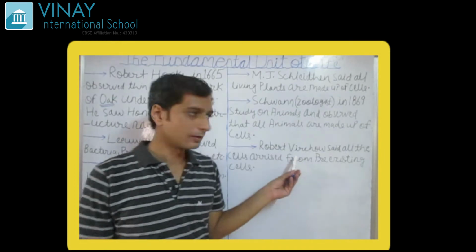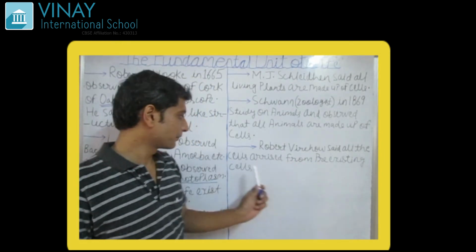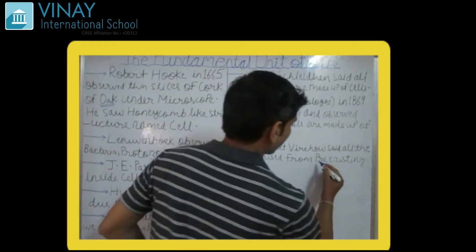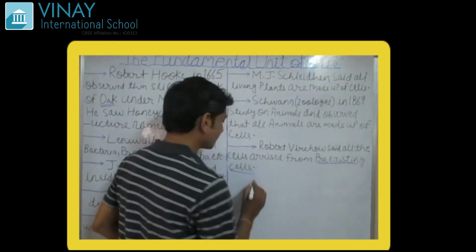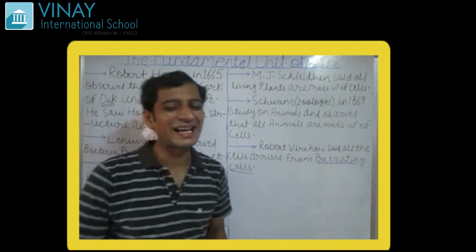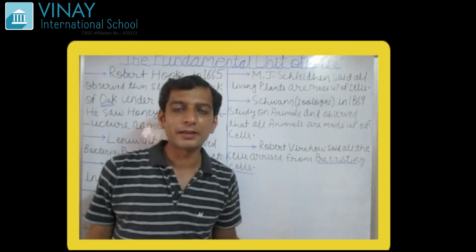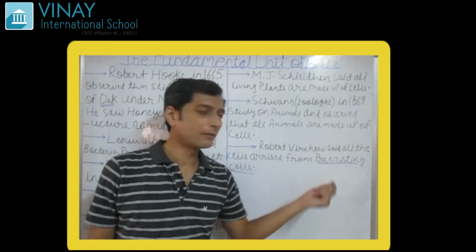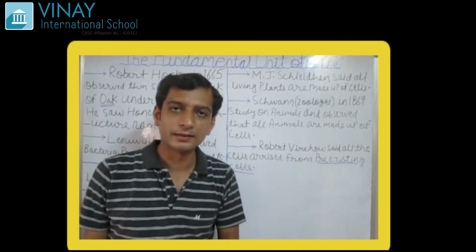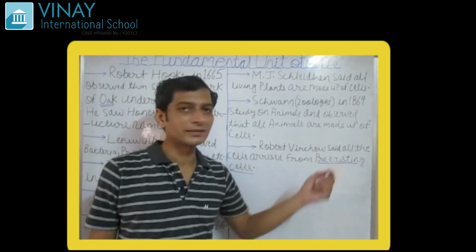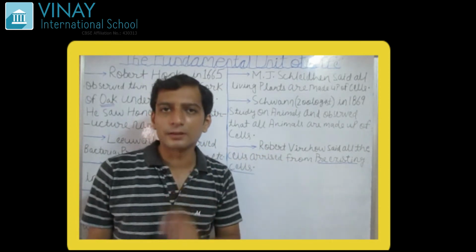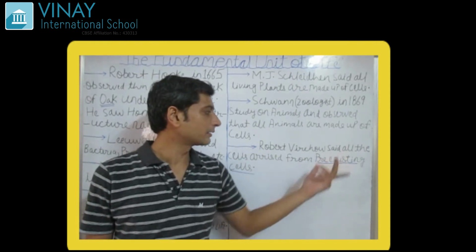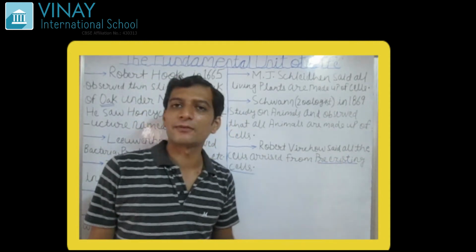Next scientist, Robert Wilcox, said all the cells arise from pre-existing cells. Very important term. All these cells arrived from the pre-existing cells. It means every cell has a parent. All the cell arises from the parent cell only. Parent cell divide themselves so that various number of different daughter cells are formed.